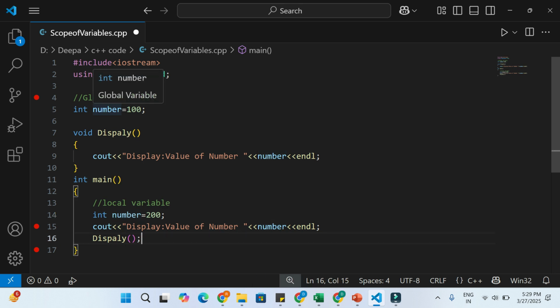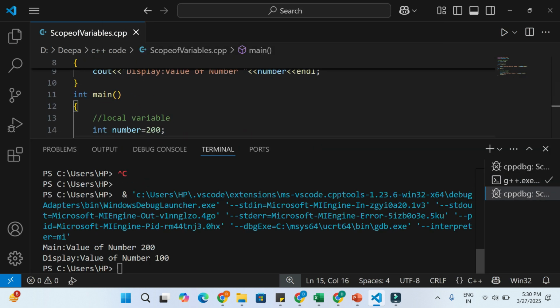In the memory, it will allocate separate memory locations to these two different variables and these will be treated as two different variables. Number is equal to 100 will be one variable and the value 200 will be the second variable. So if I print the value of the number variable in the main function using the cout function, which value will get printed, the global variable value or the local? Let's see.